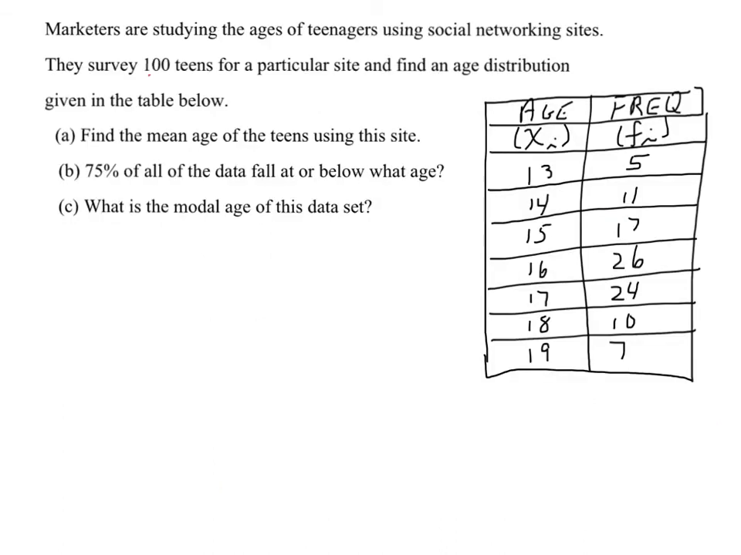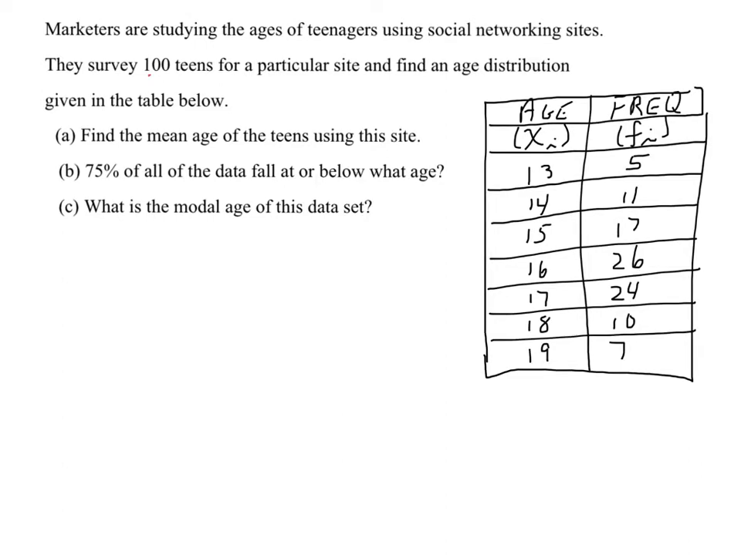So here's an example that we can use just to refresh our memory on some of these concepts. We have marketers that are studying the ages of teenagers using social networking sites. They survey 100 teens for a particular site and find an age distribution given in the table below. That means the different ages of the teens that they surveyed. Part A says find the mean age of the teens using this site. Part B says 75% of all data fall at or below what age? So they're asking us for the third quartile. And C is what is the modal age of this data set, which means which one occurs the most.